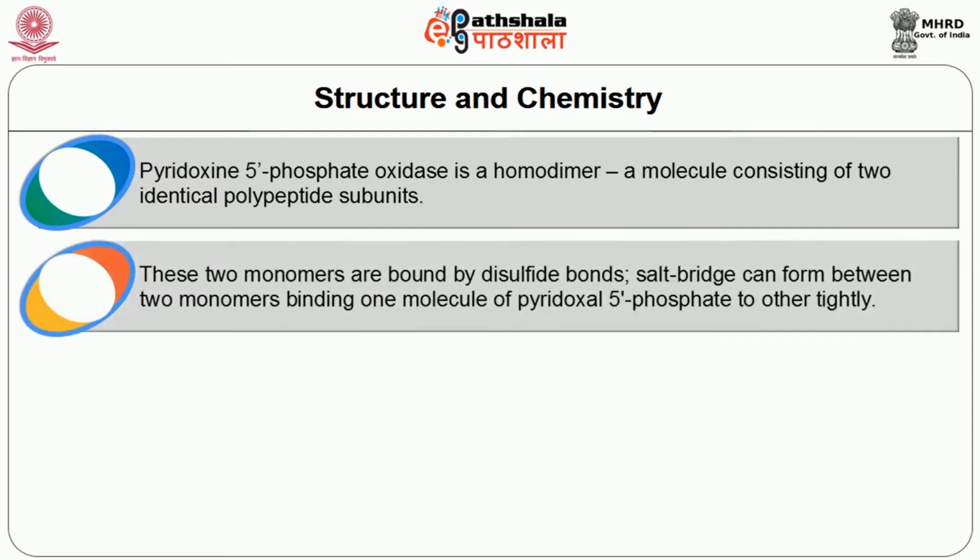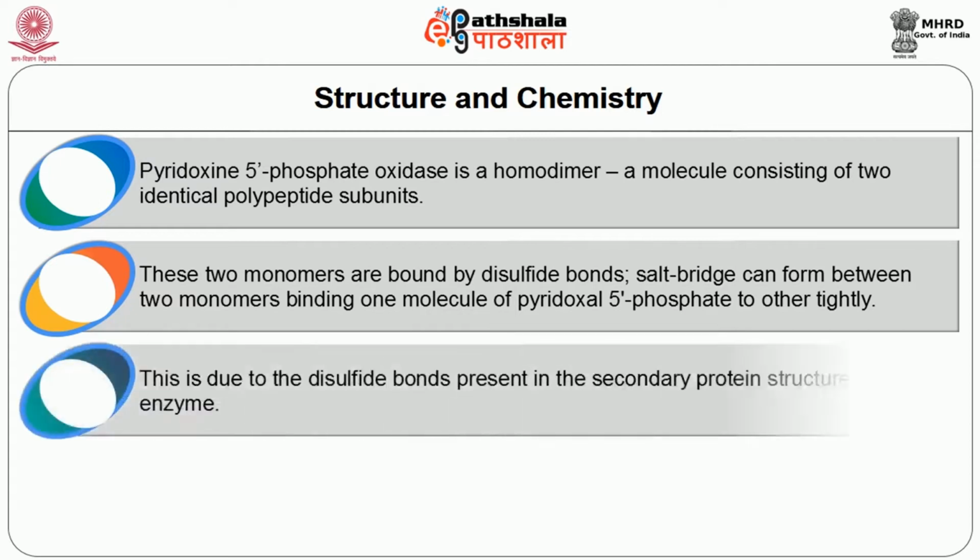These two monomers are bound by a disulfide bond and salt bridge formation between the two monomers, binding one molecule of pyridoxal 5-phosphate tightly to the other. This is due to the disulfide bonds present in the secondary protein structure of this enzyme.